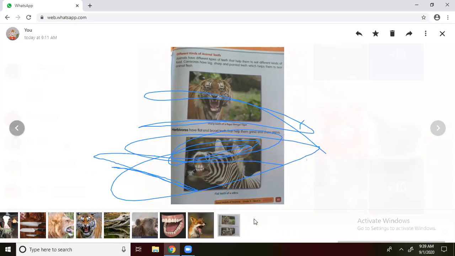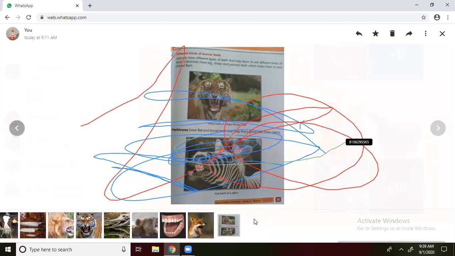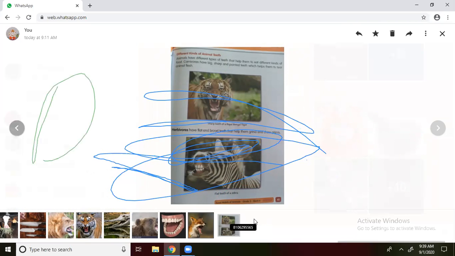So different types of animals will eat different types of food. Carnivores have big, sharp and pointed teeth. We have seen sharp pointed teeth in lions, tigers, cheetahs and crocodiles, which help them to tear the flesh of animals.